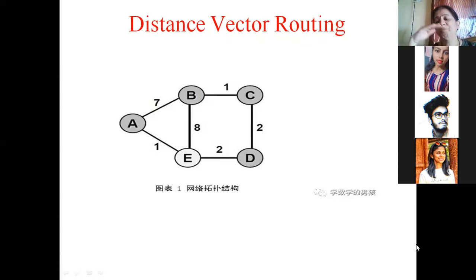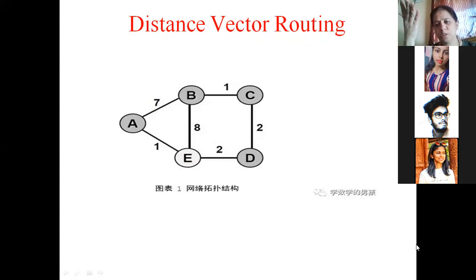This is a method wherein every now and then the table is updated. Right now, suppose we want to go to C and the least cost is 1 plus 2 plus 2, that is 5. Suppose later on, one more router comes. Let us call it F. Imagine A to F is 1 second, and F to C is a connection and it is 1 second. So 1 plus 1, how much would be the cost? 2.